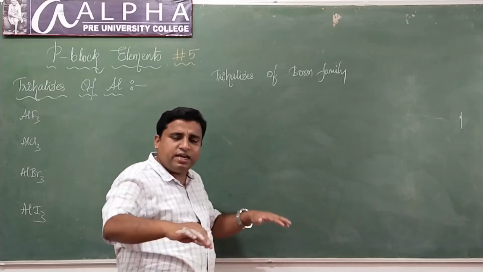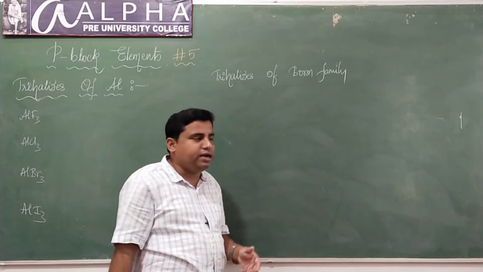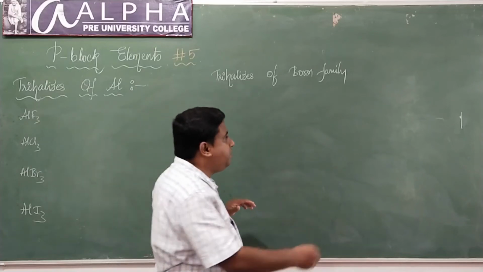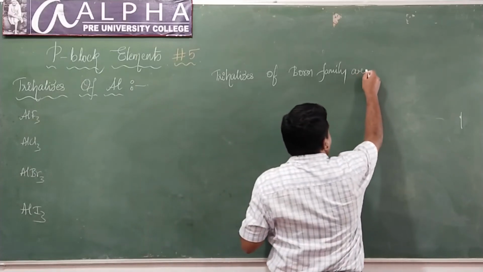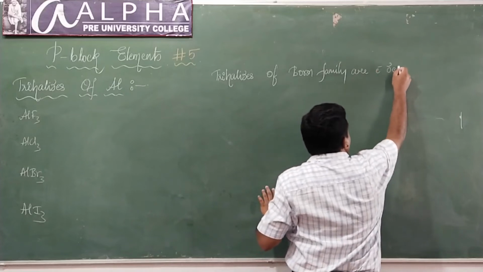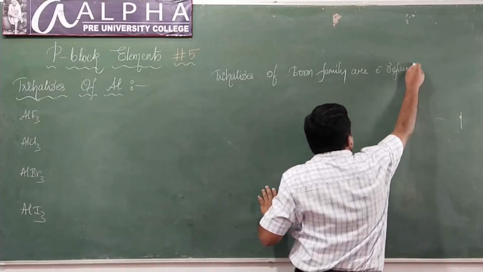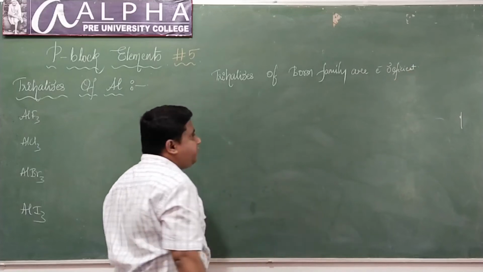If you consider trihalides of any element, the trihalides of the boron family are electron deficient, no doubt about it. Even the trihalides of aluminium are electron deficient.